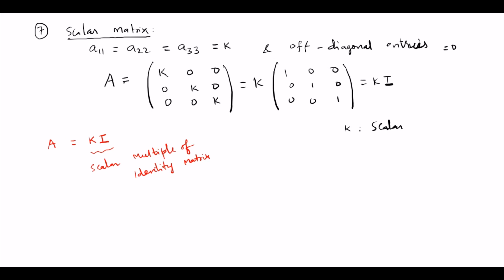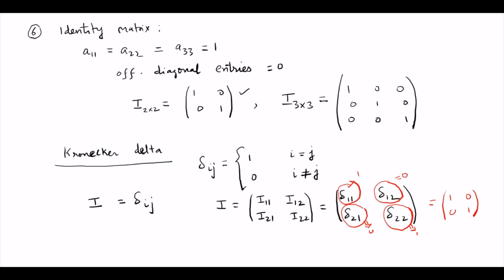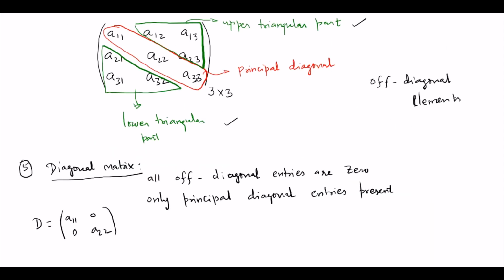The next one is the upper triangular matrix. Now, what is this upper triangular matrix? Consider a 3 by 3 matrix, for example; you can extend it to n by n. You have the principal diagonal part and the upper triangular part.